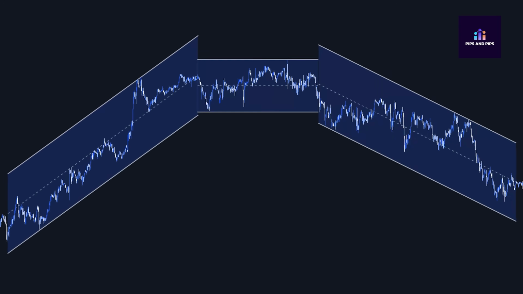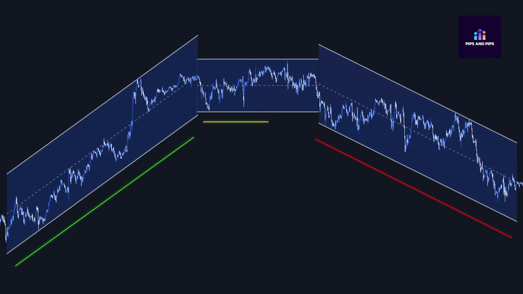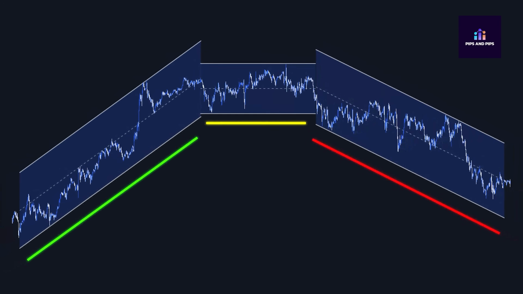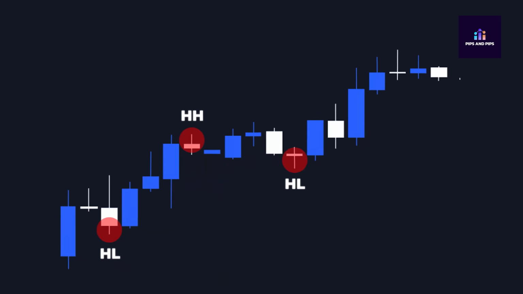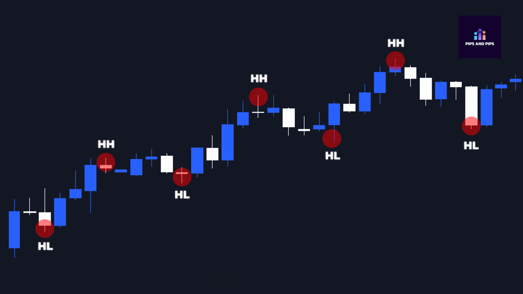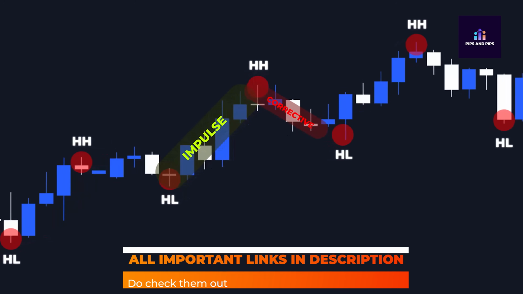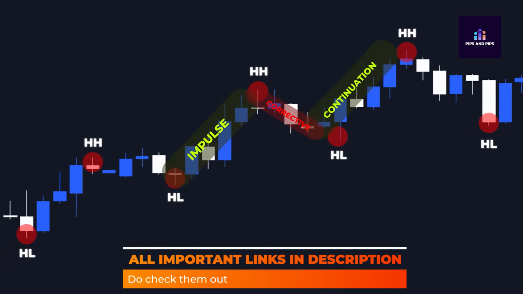Guys, when you open a chart, the first question you should ask yourself is: is the market in an uptrend, in a downtrend, or consolidating? Because the market is always in one of these three states. First, let's understand the uptrend. In an uptrend, the market consistently makes higher highs and higher lows while moving upward. And when the market is in an uptrend, this move is called an impulse, this is called corrective, and this is called continuation. Market structure can be quite confusing.